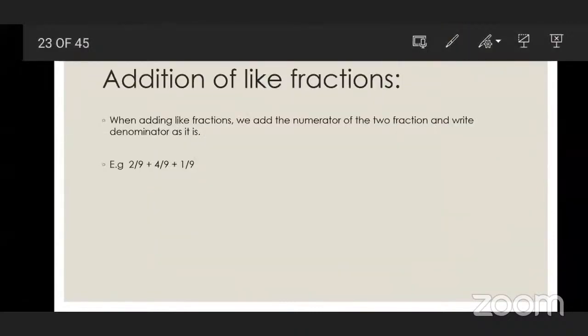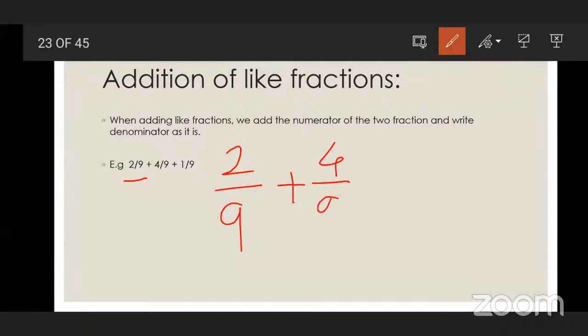Now next to this, we are going to see how to add like fractions. What is the first fraction here? 2 upon 9. Plus, in between all these fractions, which sign is there? Plus. Okay, next, what is the next fraction? 4 upon 9. Next, plus 1 upon 9.